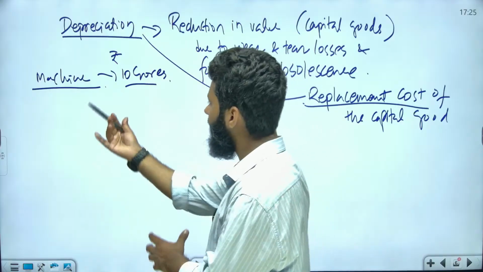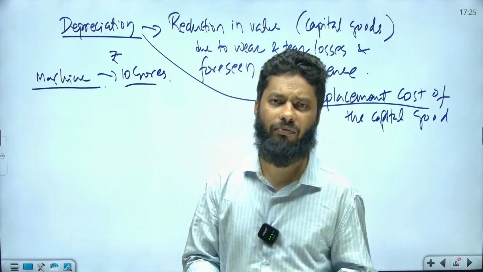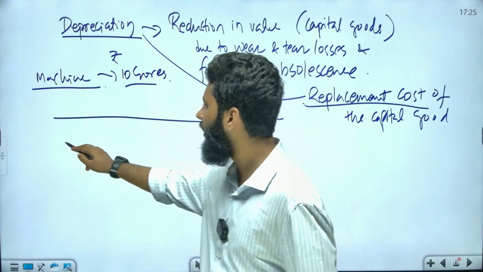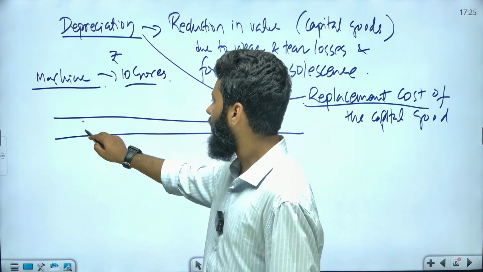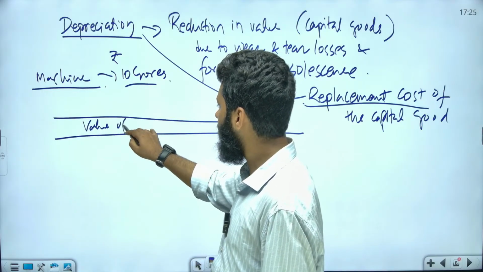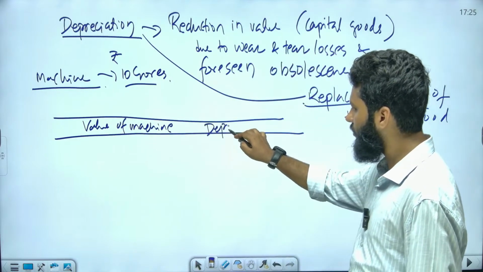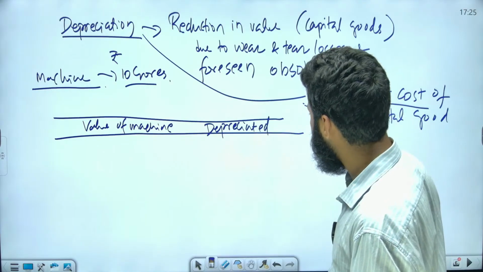For example, this machine you have purchased for worth 10 crores, and this machine will not be of any use after 10 years. So what you can do here, you can prepare an account, and here you will write the value of machine, and this is depreciated value. Just to have an idea, it does not happen like this.